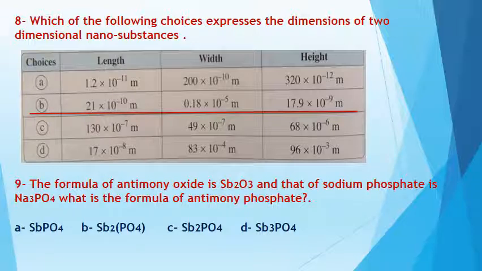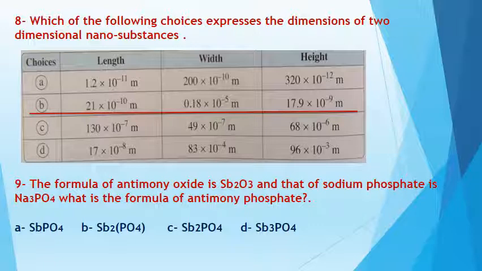Okay, number 9. The formula of antimony oxide is Sb2O3. So you can conclude from this formula that the chemical symbol of antimony is Sb, and the valency of oxygen is 2 and the valency of antimony is 3. Okay? And that of sodium phosphate is Na3PO4. We know that the valency of Na is 1, and the valency of PO4, which is an atomic group, is 3. What is the formula of antimony phosphate?